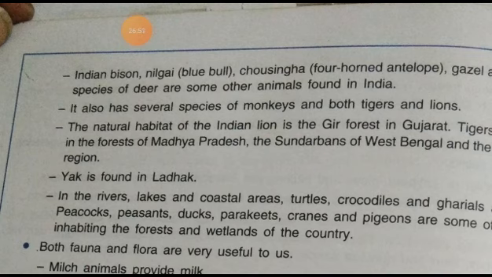All the plants and animals in the area are interdependent and interrelated to each other in their physical environment, thus forming an ecosystem.